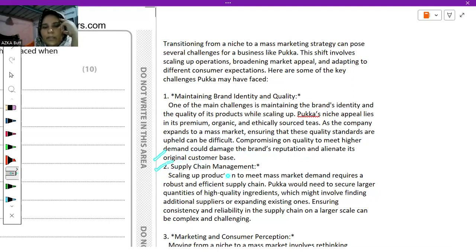And the second one would be supply chain management. Scaling up production to meet mass market demand requires a robust and efficient supply chain. Yuka would need to secure larger quantities of high quality ingredients, which might involve finding additional suppliers or expanding existing ones. Ensuring consistency and reliability in the supply chain on a larger scale can be complex and challenging.